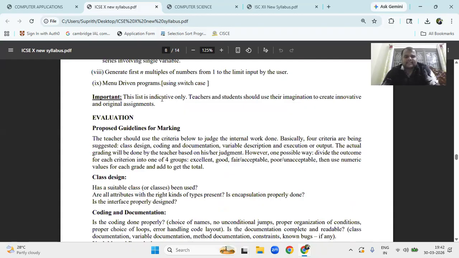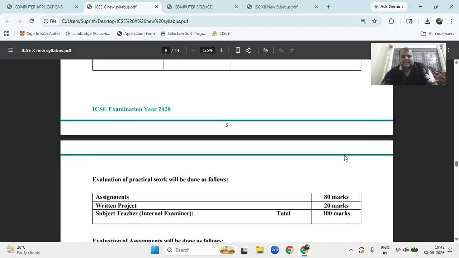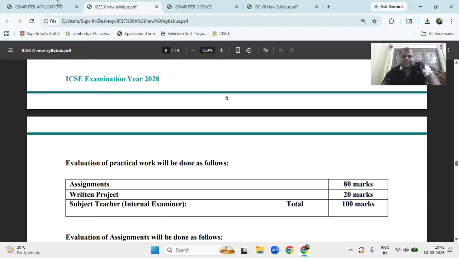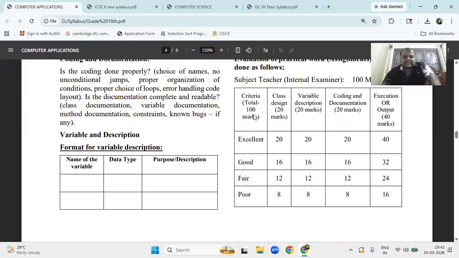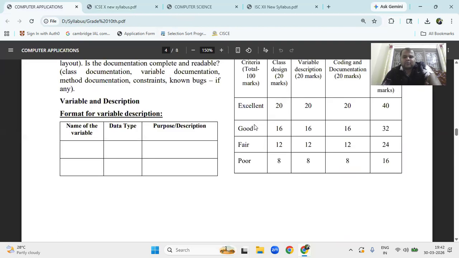This is indicative only; teachers can give whichever they want. Evaluation for the design: you have to write the name of the variable, data type, variable description, and assignment here. So in the last year and all, there will be 100 marks totally for the record book only.